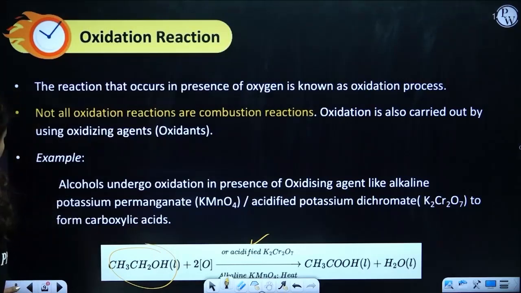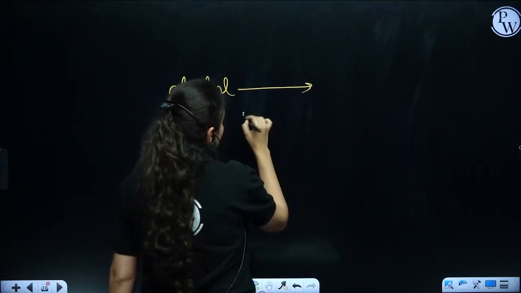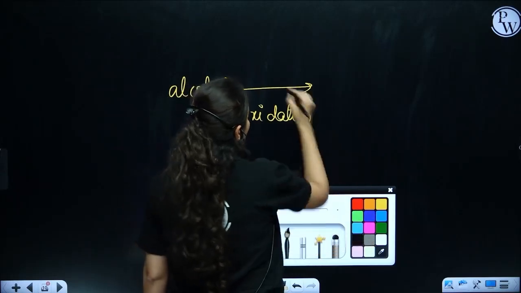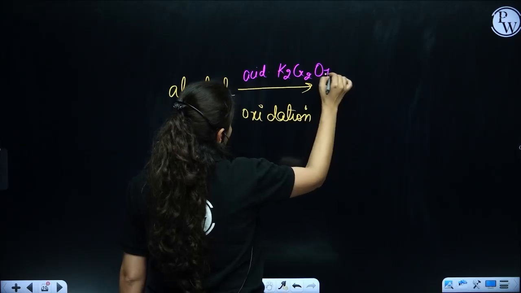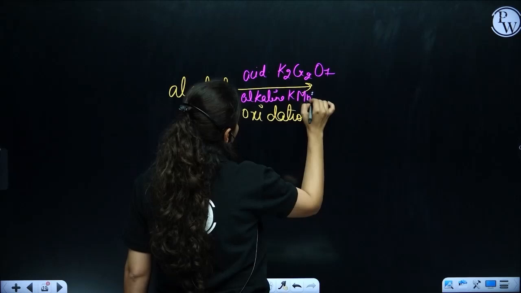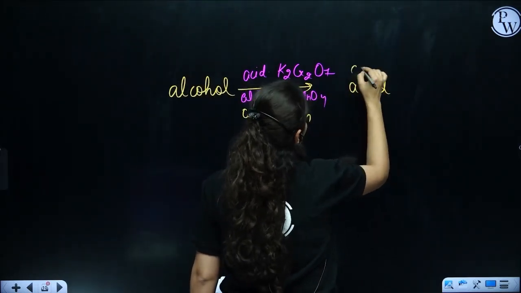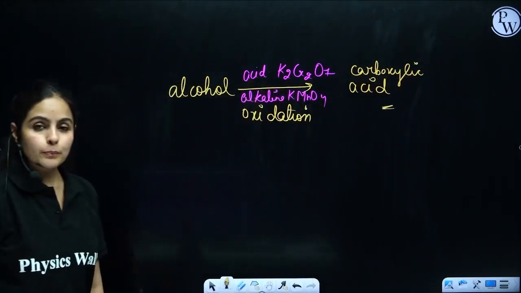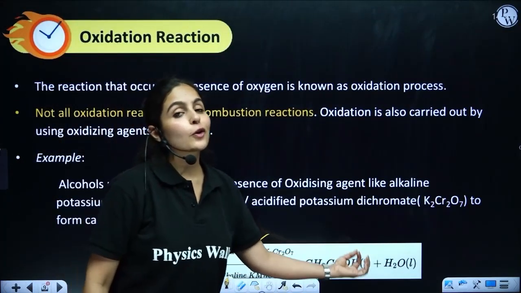So to make your job simpler, let me write this down for you. Alcohol on oxidation, and oxidation is happening in presence of either acidified potassium dichromate, that is K2Cr2O7, or alkaline KMnO4, which is potassium permanganate. That always results in formation of acid, or to be specific, carboxylic acid. Please note this thing. Fine, I hope that is clear to all of you. So ethanol once it undergoes oxidation, that forms ethanoic acid.